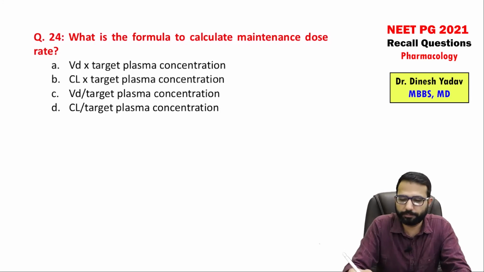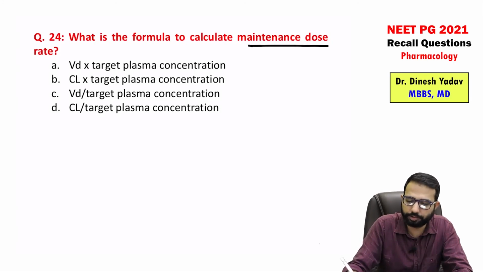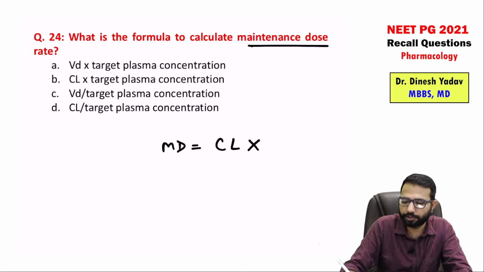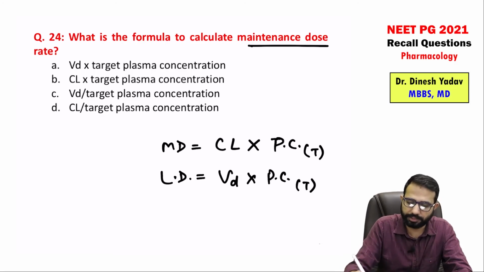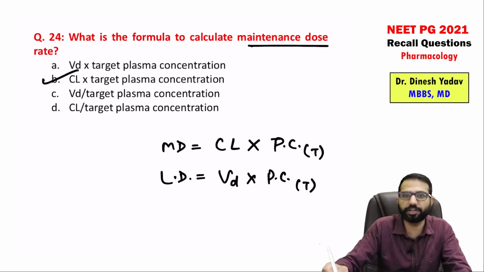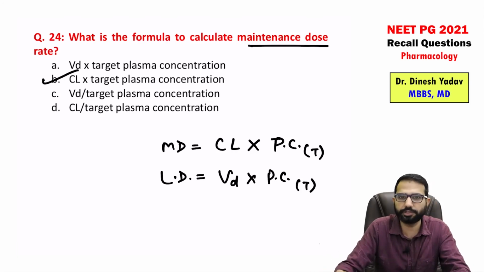What is the formula to calculate the maintenance dose? So this was again a direct question from Pharmac. So maintenance dose is equal to clearance rate multiplied by target plasma concentration, right? Loading dose is equal to volume of distribution multiplied by target plasma concentration. So we should know this, that maintenance dose they are asking. So this was the direct question.